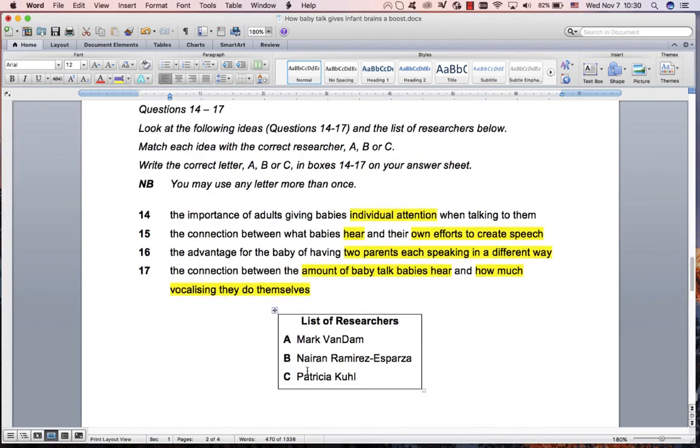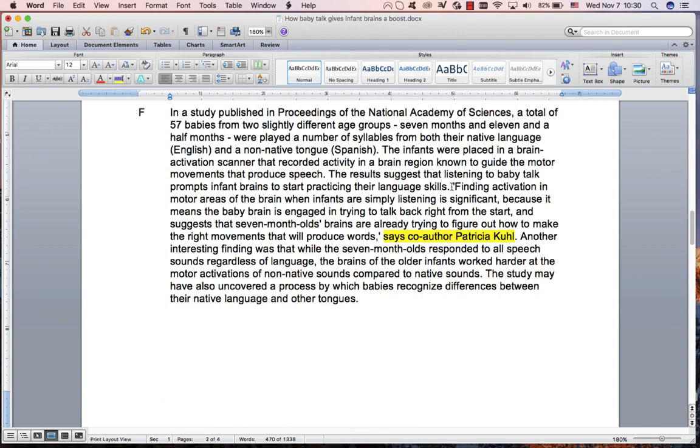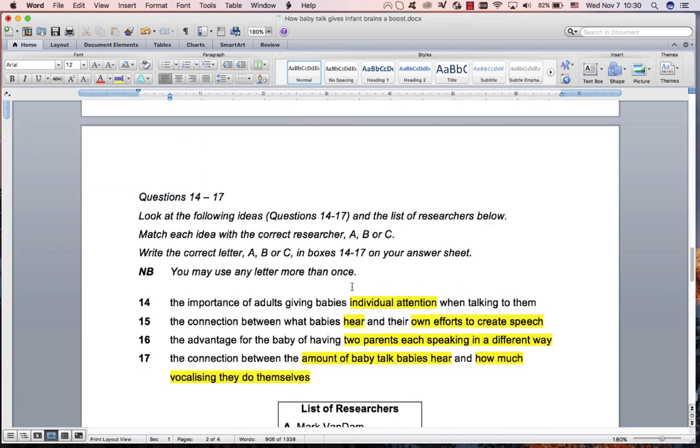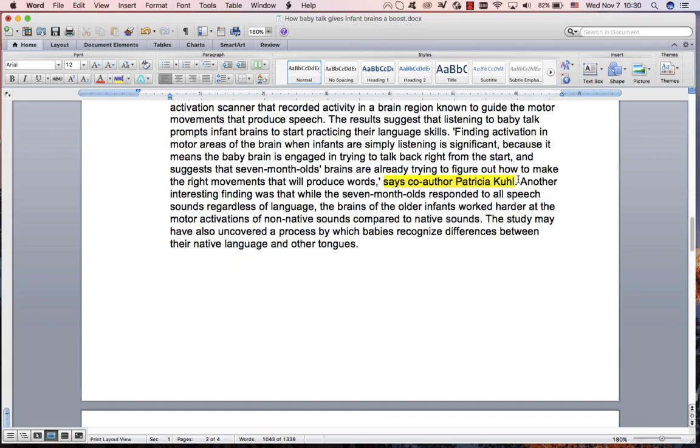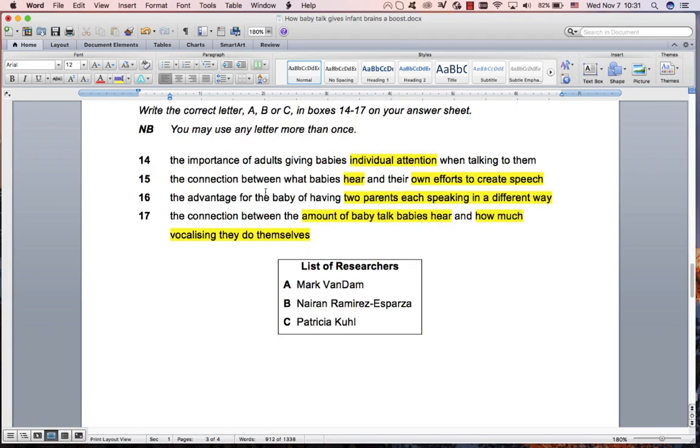Anything else? Let's see what Patricia Kuhl says. Starts over here. Finding activation motor areas of the brain means the baby brain is engaged. 7-month-old brains, something about brains, find the right movements. I can't remember anything, so we've got to continue reading what they hear and their own efforts and how much they talk, how much they do themselves. And it was down over here. It's starting to get very difficult. So I would just skip her. That's quite difficult with what she's saying.